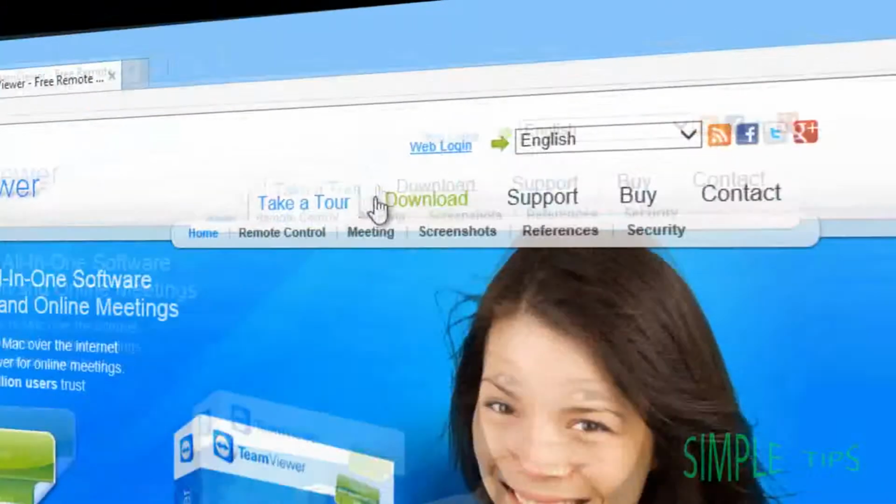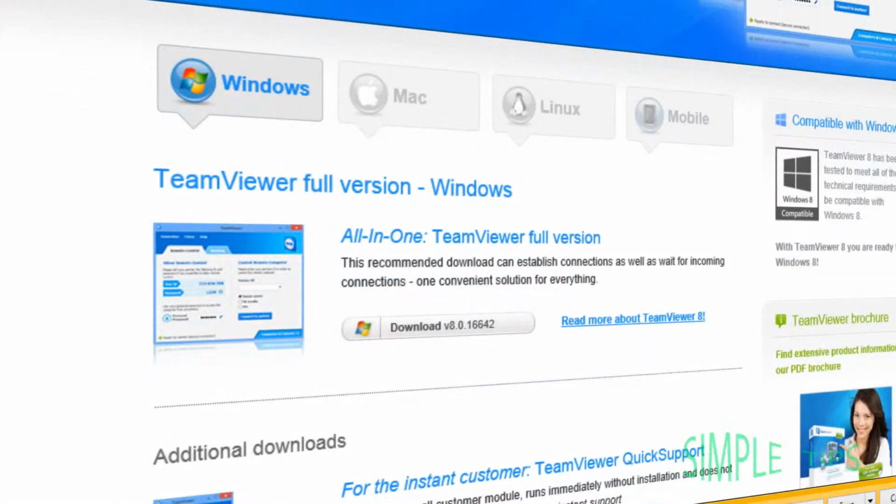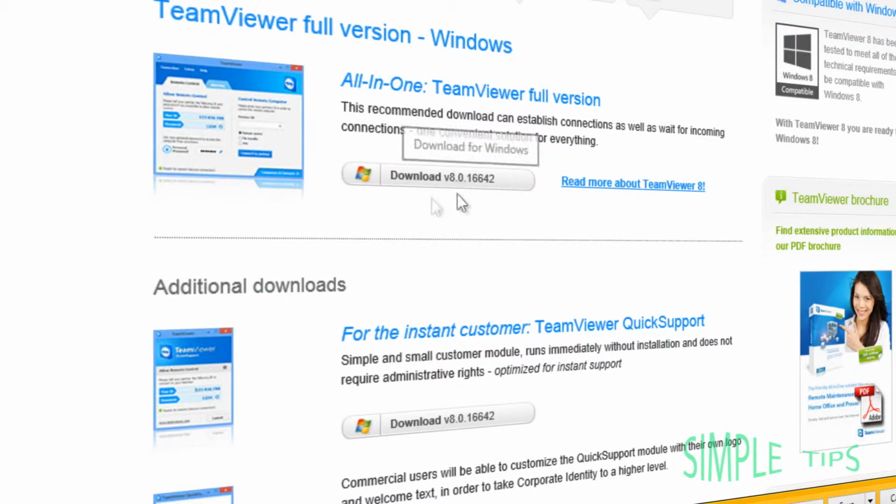If this doesn't come up here, you're going to need to go to download, Windows or Mac, whatever operating system you're on. Download here,